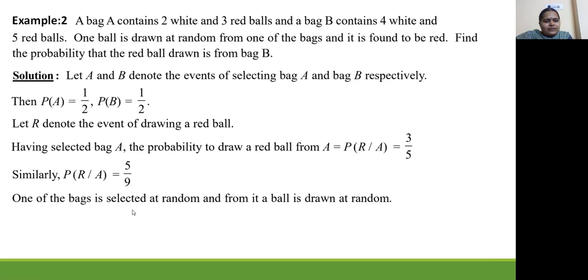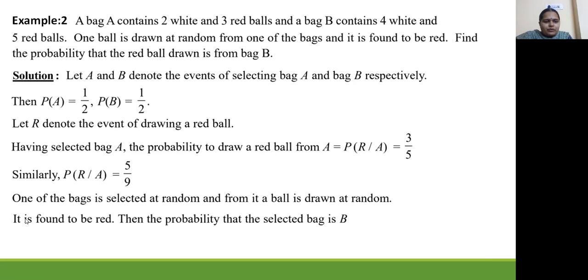Next, one of the bags is selected at random and from it a ball is drawn at random. It is found to be red. Then the probability that the selected bag is B, this probability we have to find now. So first we have selected a red ball, and the probability that the red ball is from bag B, that we have to find out. So how do we write it?